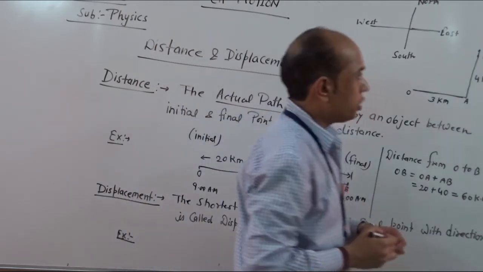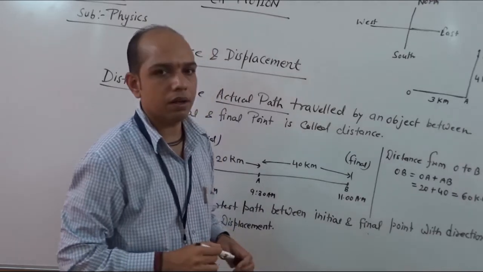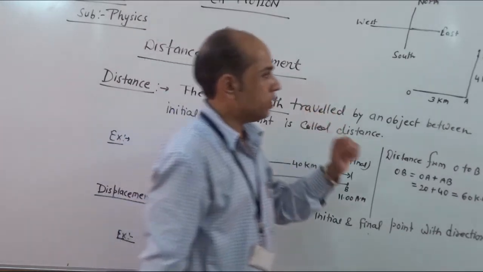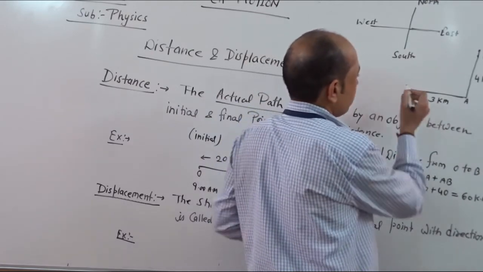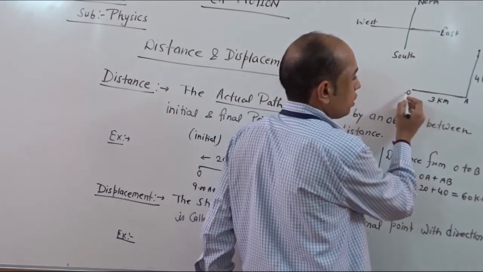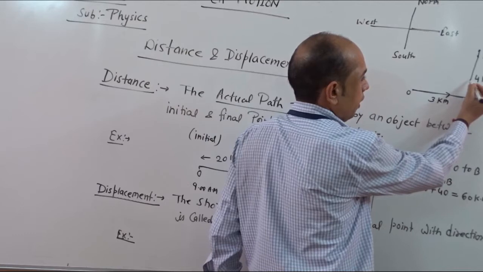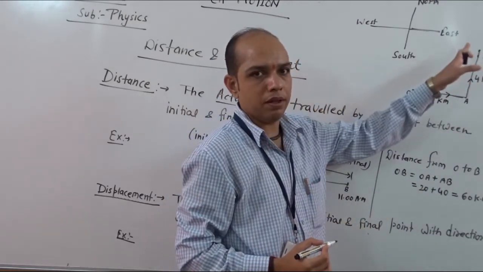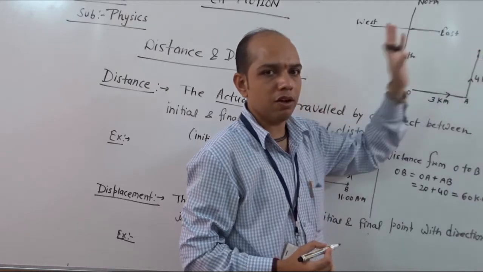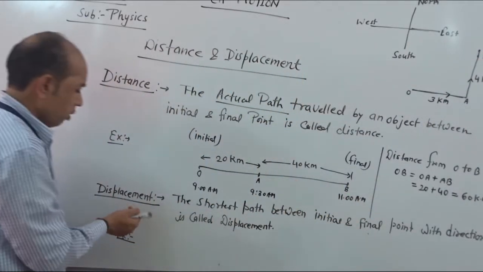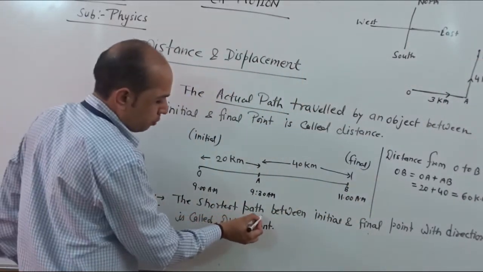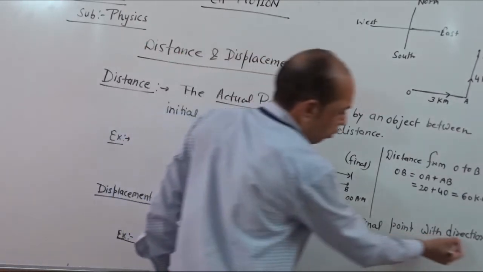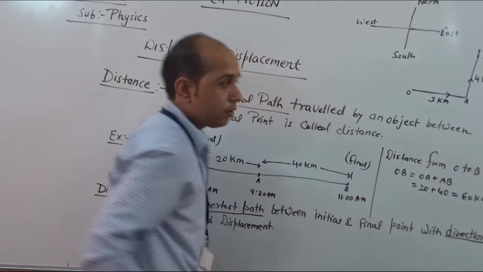So in this situation, if we calculate how much displacement takes place, what we see here is a bus or any object moving first O to A, then A to B. This denotes the actual path traveled by the object. But if we talk about displacement, we require the shortest path along with direction.